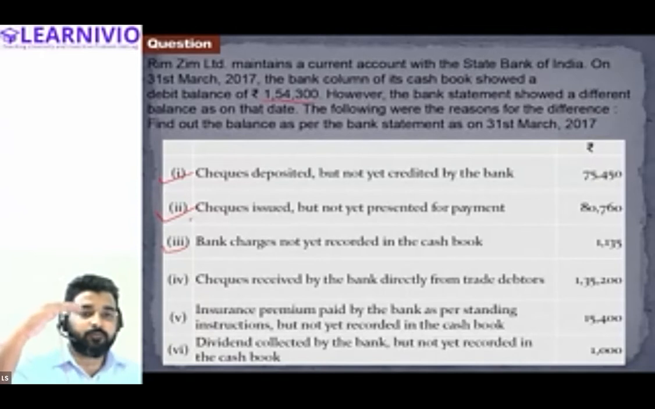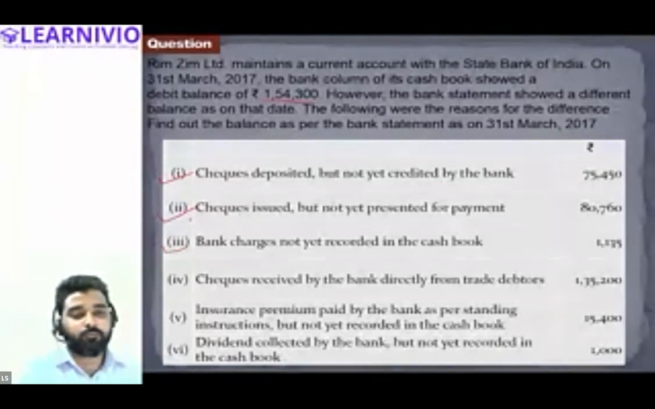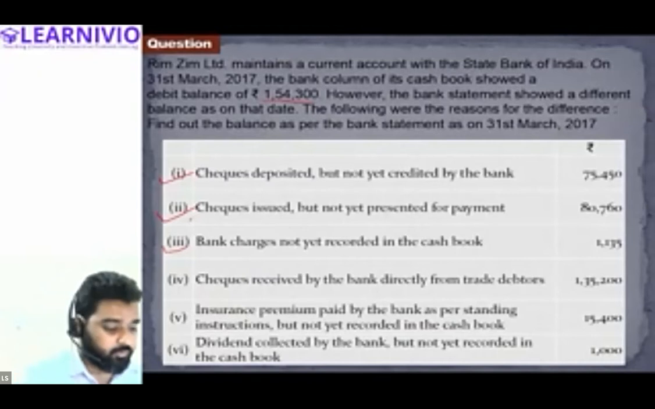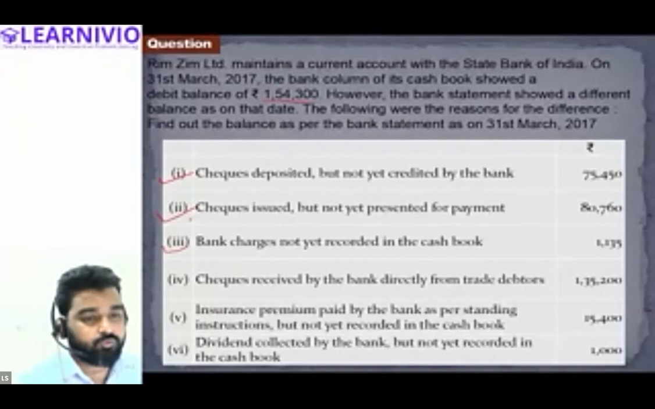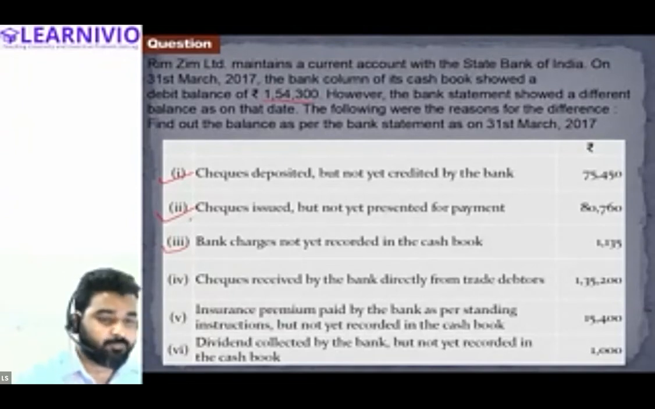So the balance as per passbook must have increased, because the bank's balance as per the passbook has increased. Therefore, we will also have to increase the bank balance as per cash book. This will be added into the plus column.